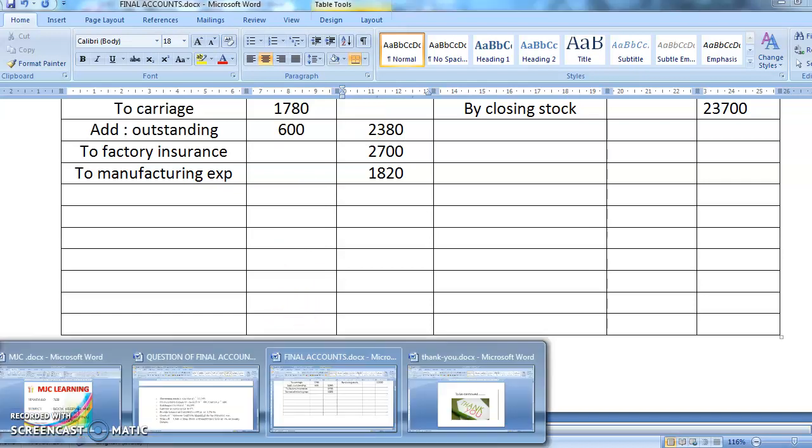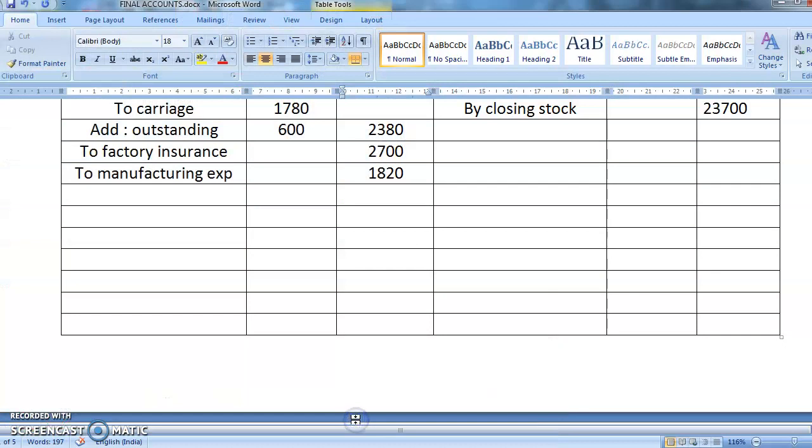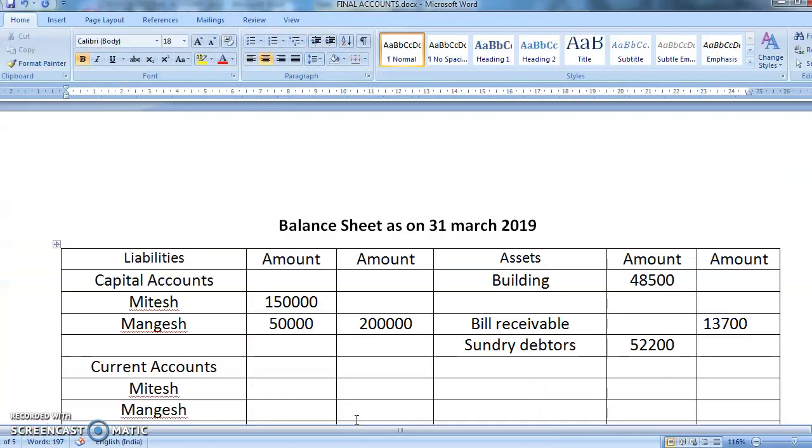Okay, students. So we have done the second, third, fourth adjustment also, both the effects. Outstanding means you're going to add in the respective expenses. So you have added in audit fees, you added in carriage. Now building valued at 46,500 and furniture is depreciated by 5%. So we'll do both these things together. What they're saying, the new value of building is how much, students? 46,500.